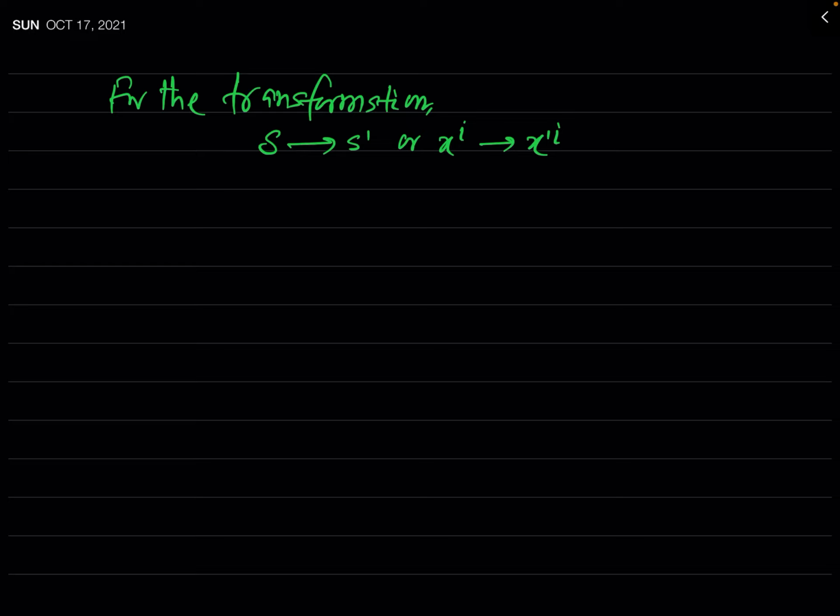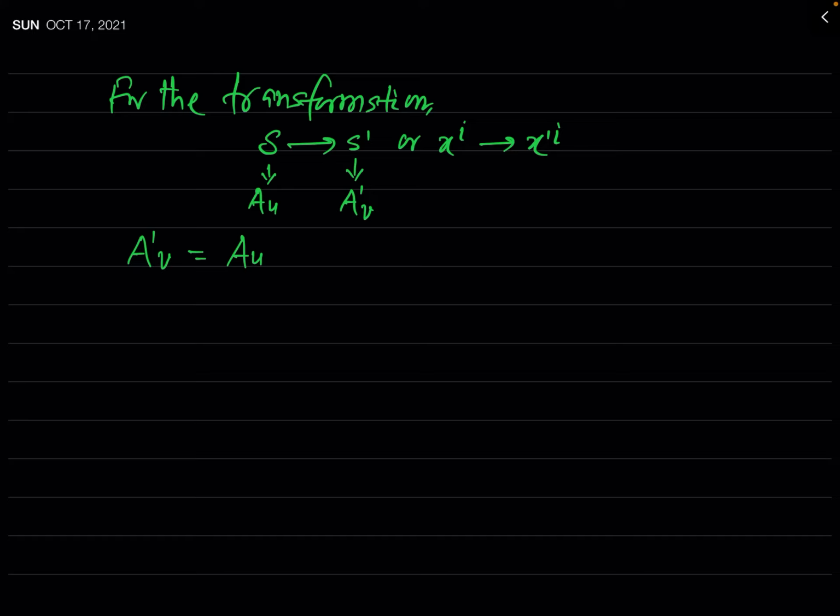If we consider that there is a covariant vector in frame S whose components are, let us say, A_u, and those components are A prime v in frame S prime, then according to the definition of covariant vector, you can easily say what A prime v will be. As the components in frame S are A_u, first we write A_u.